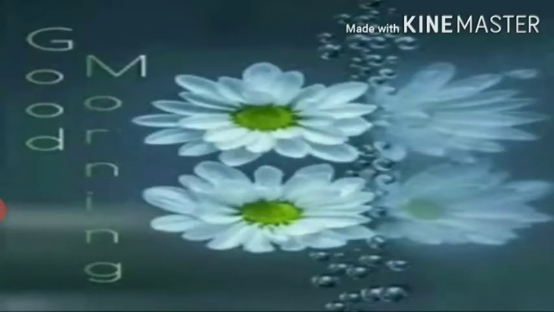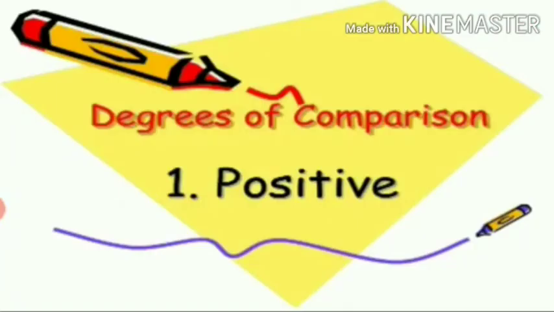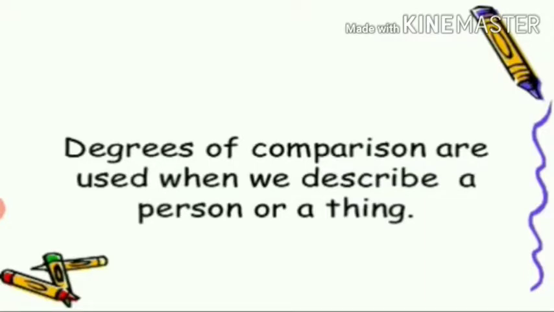So, today we are going to learn degree of comparison. Degree of comparison is mainly divided into positive degree, comparative degree, and superlative degree. So the three degrees are positive, comparative, superlative. So the first one, positive.